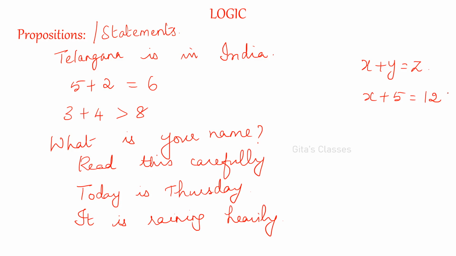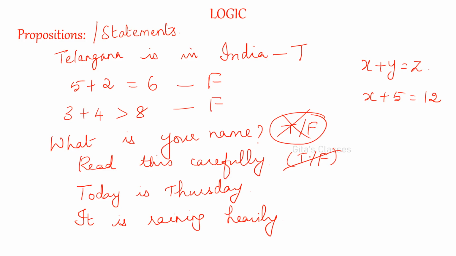English sentences. Now let us see whether each can be a proposition or not. Telangana is in India. Can you say it is true or false? Yes, we know that it is in India. Therefore, it is true. What about 5 plus 2 is equal to 6? This we know that it is false. It cannot be true, right? 3 plus 4 is 7, greater than 8. Is it true? No, we are certain that it is false. What is your name? For this sentence, can you assign true or false? No, you cannot. Read this carefully. Can you assign true or false for this? No, it is not possible.